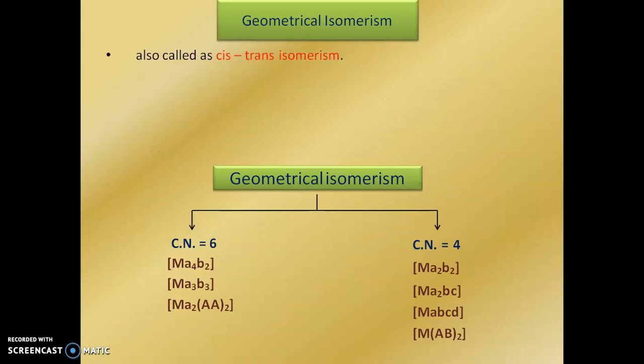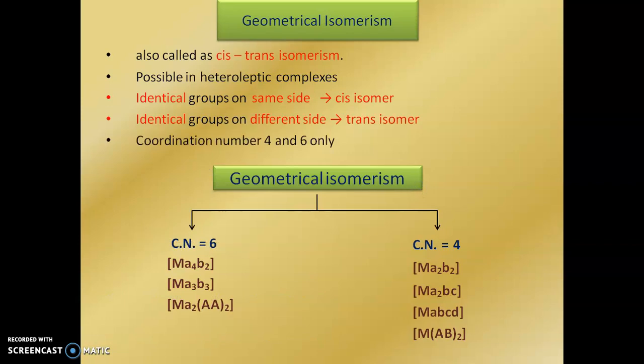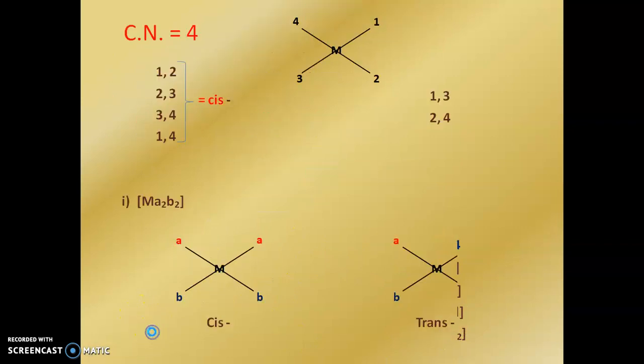Geometrical isomerism is also called cis-trans isomerism, possible in heteroleptic complexes. Identical groups on the same side are called the cis isomer. Identical groups on opposite sides show the trans isomer. It is possible in coordination numbers 4 and 6 only. Geometrical isomerism in coordination number 6, MA4B2, MA3B3, MA2AA2, we saw in the last slide.